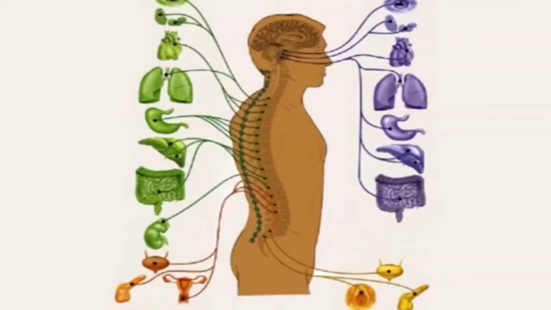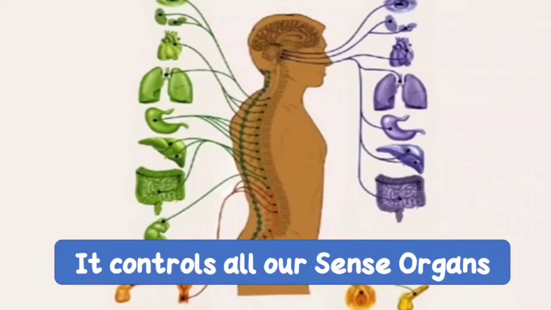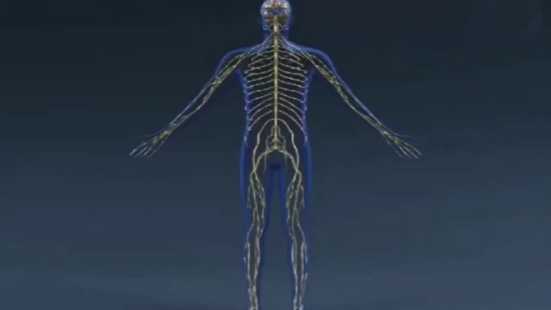The brain is responsible for sending messages to the muscles via nerves. Through the nerves, the brain sends messages to the muscles. The brain controls all our sense organs too. The brain receives information through the nerves and then sends it to the other parts of our body.